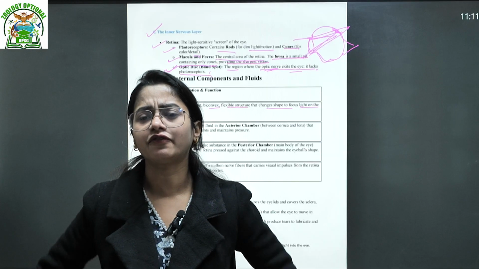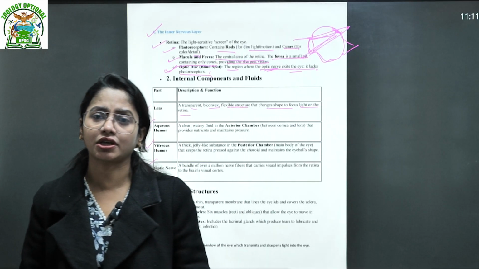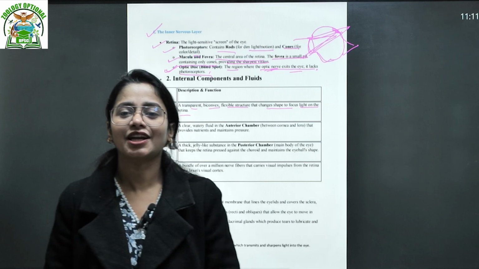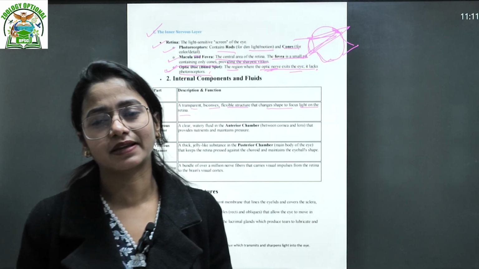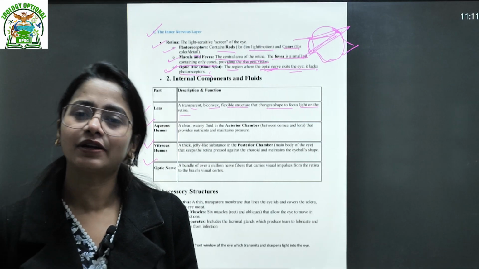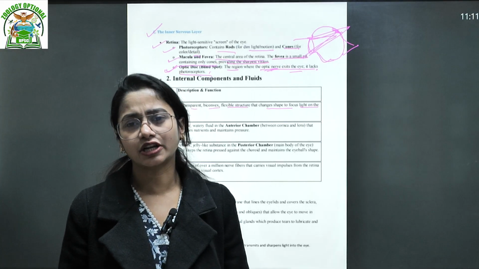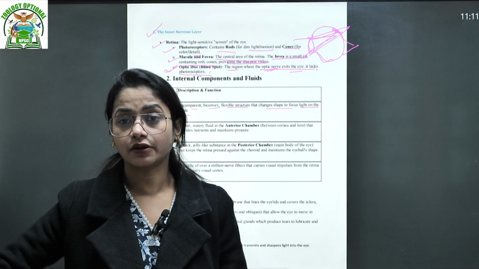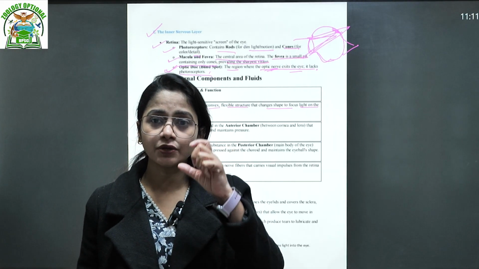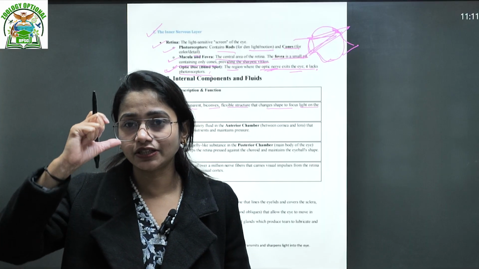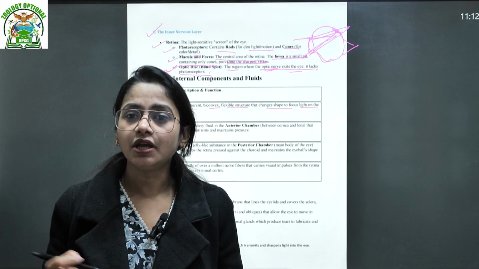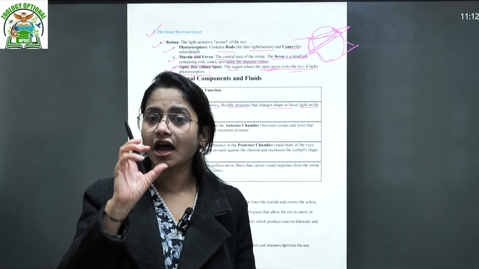Most of you students may have gone to an eye checkup, whether or not you use specs. That is not the condition. Eye checkup is a regular kind of checkup, right? When the doctor uses different types of lenses, if there is a problem, it means the lenses are focusing.